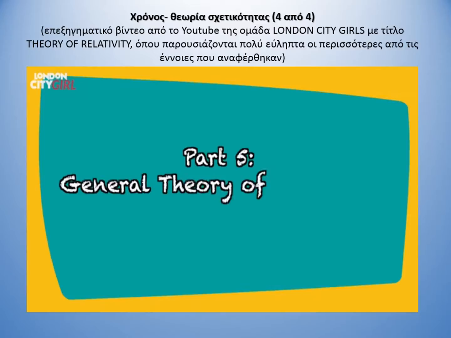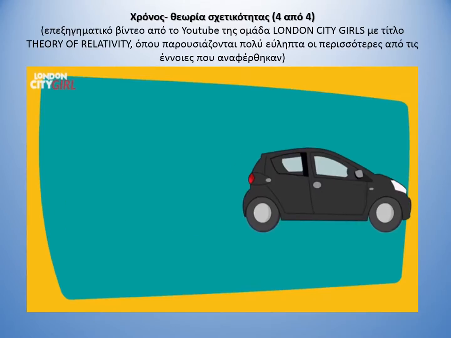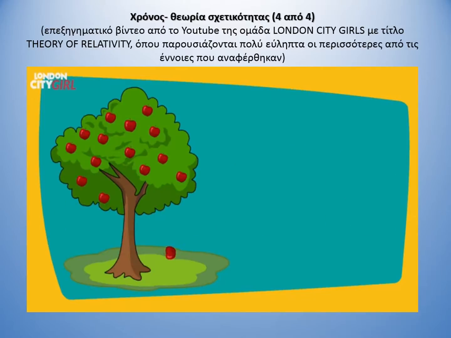Part 5. General Theory of Relativity. Einstein realized that the special theory of relativity, which we explained previously, only worked for circumstances when things moved at constant speeds through the universe. What about when objects sped up? What about the effect of gravity? And come to think of it, what is gravitational pull after all?